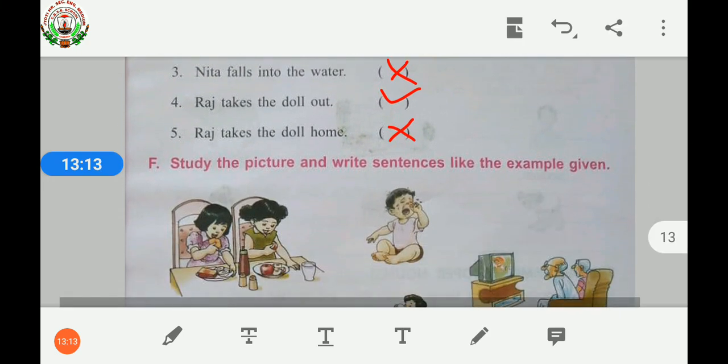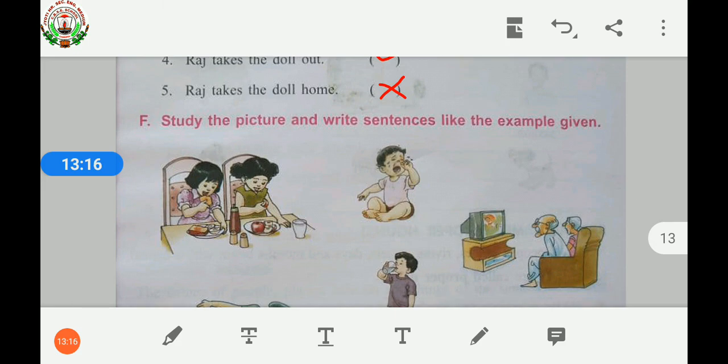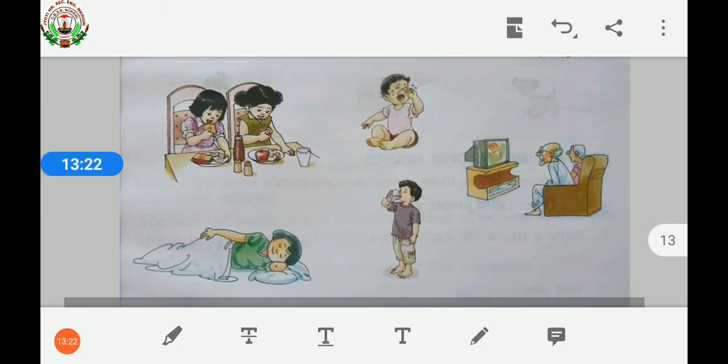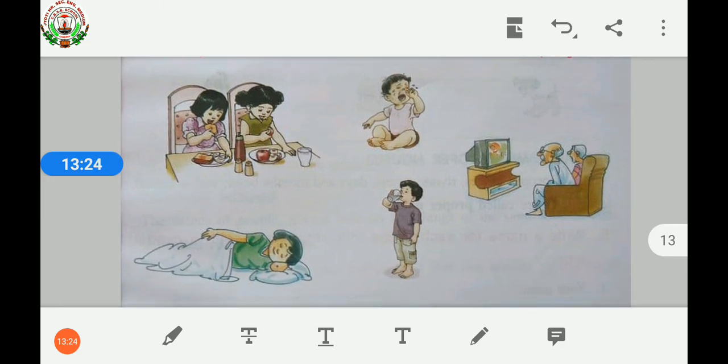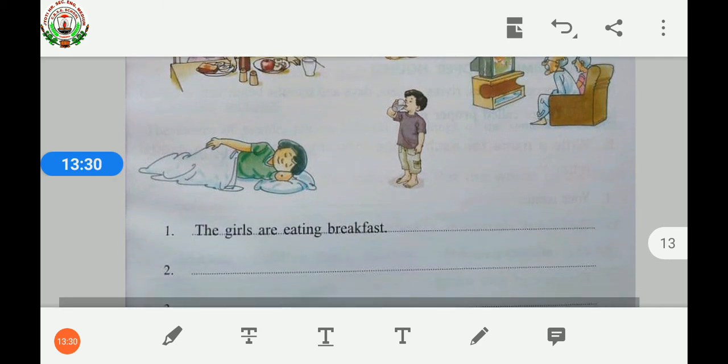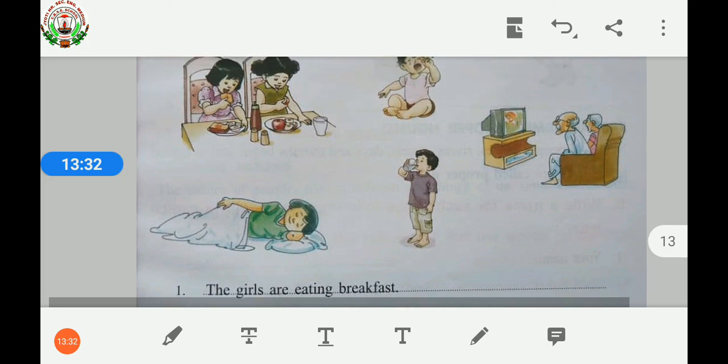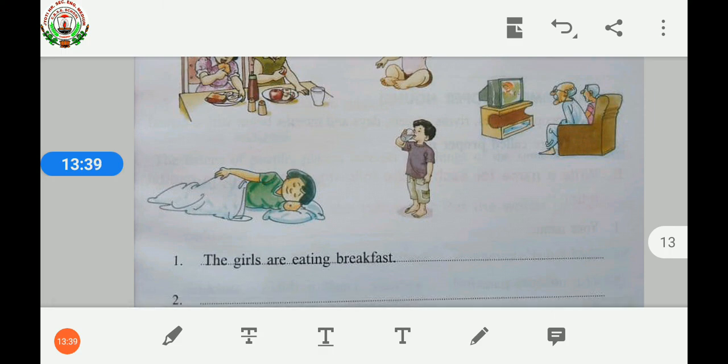F1. Study the picture and write sentences like the example given. Children, what do you have to do? You have to see what is showing in the picture, then you have to write it in a complete sentence. See, the first one is done for you. In the first picture, two girls are sitting and they are eating their breakfast. So, the sentence will be, the girls are eating breakfast.